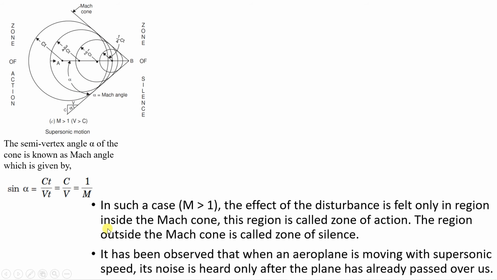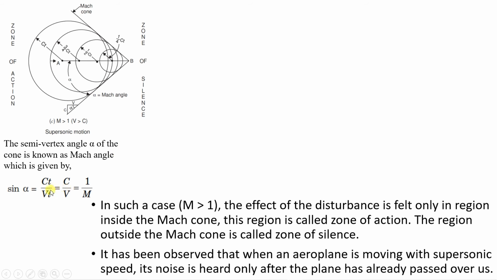Now if you consider this angle, here one horizontal is there, and with respect to the horizontal and this incline, there will be an angle over here. This angle, the semi cone angle, the semi vertex angle of the cone, is denoted by alpha. It is known as the Mach angle, and we can write this equation: sine alpha is Ct upon Vt. And what is this Vt? This Vt will be velocity into time, distance upon time, velocity.